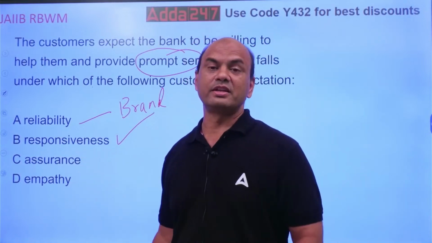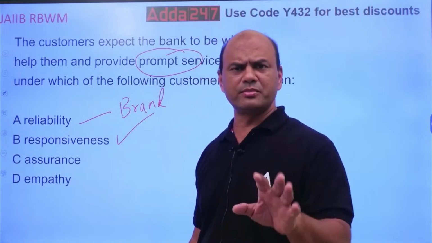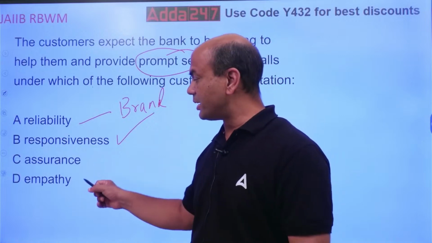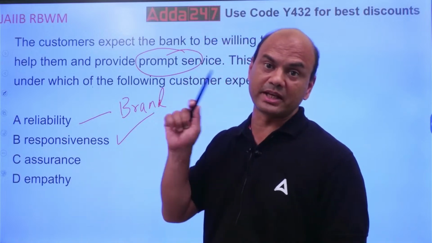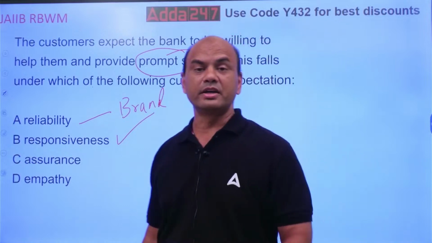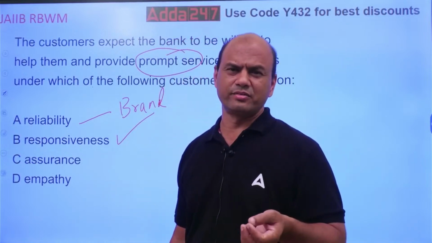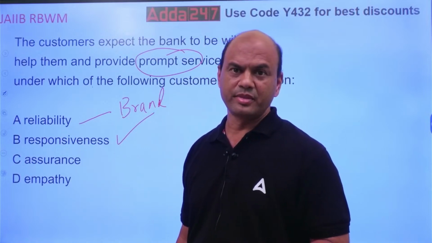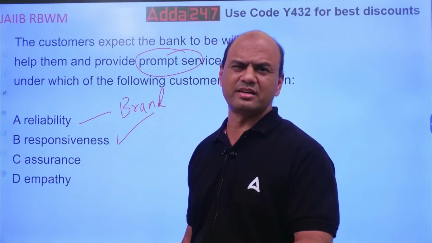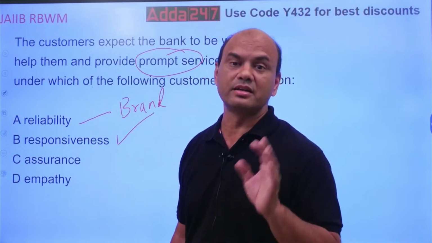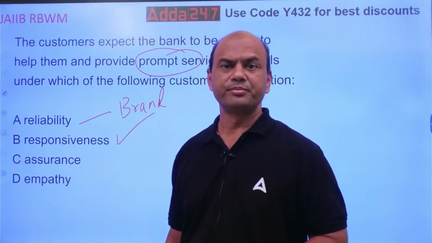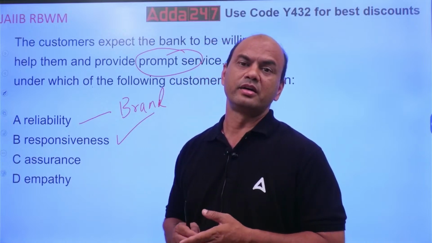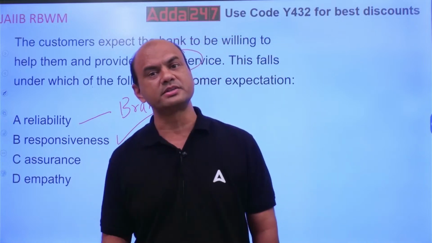Assurance: whenever the customer gives you some task and you assure him, don't worry, I am there. That is assurance. Empathy: you have to think from the customer's angle. If a customer comes once in a while, at the closing of the bank, saying sir, this cash is to be deposited urgently, once in a blue moon, then you must understand what the problem of that customer is.